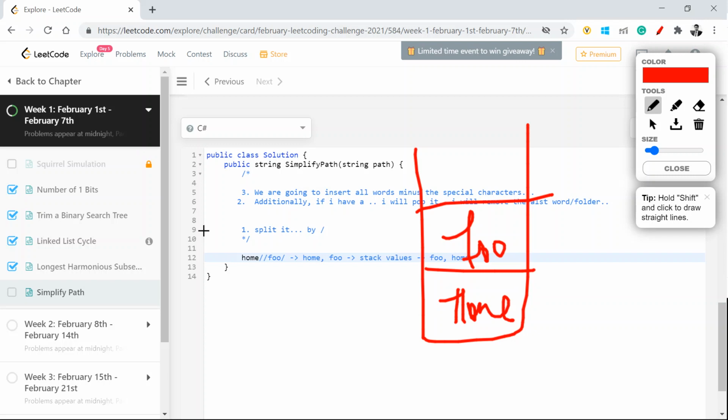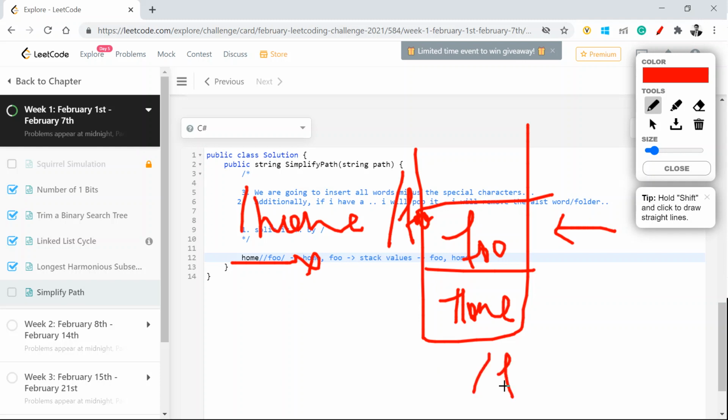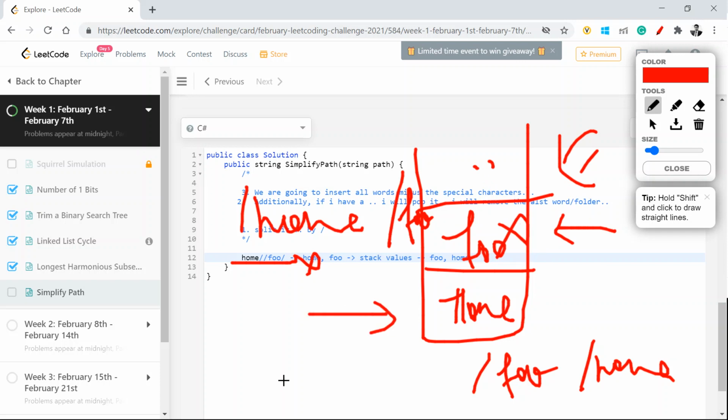But what do you need to return? The return should have been home then foo. But if I pop or peek the stack, I'll get foo first, and then home. If I straightforwardly convert it to this format, foo will come out first. We are using a stack, as I said, to ensure that the moment I have a double dot, I remove the last folder, which is no longer needed, and I come back to home.